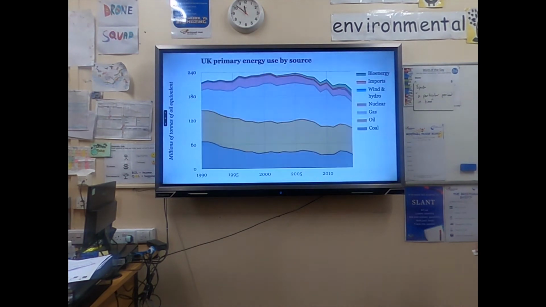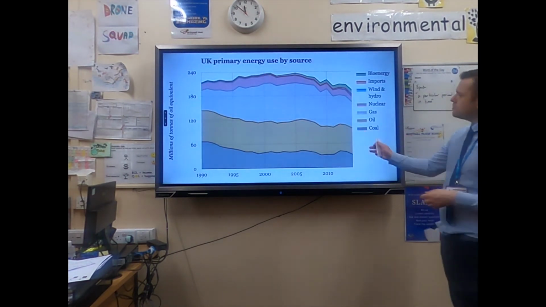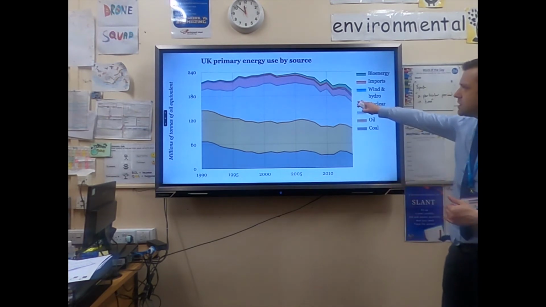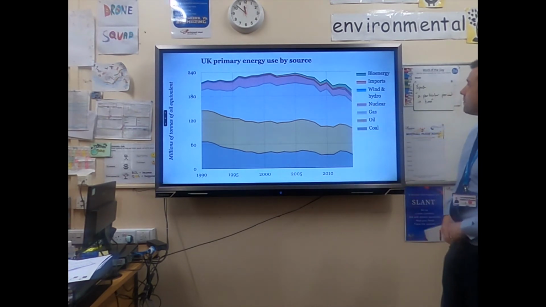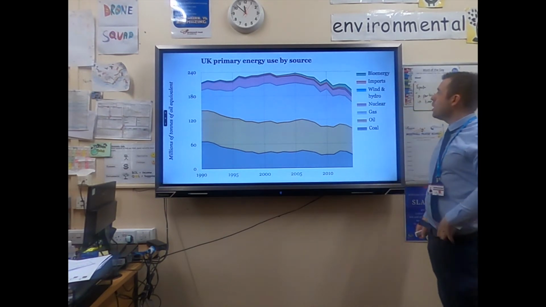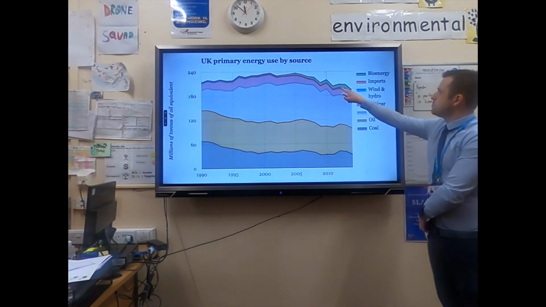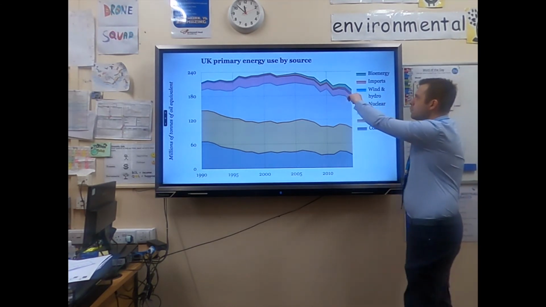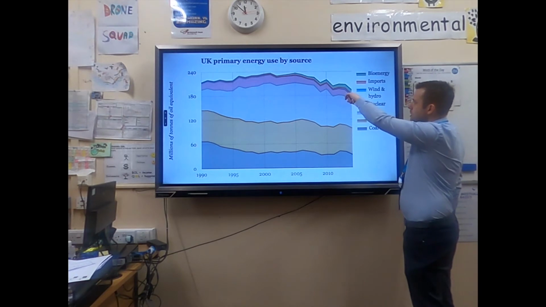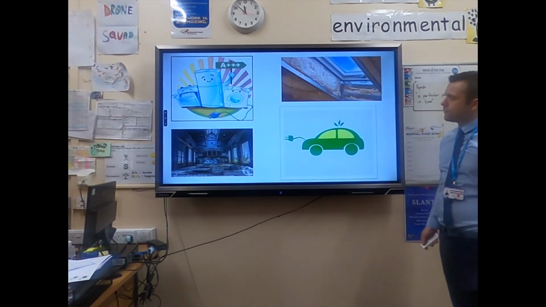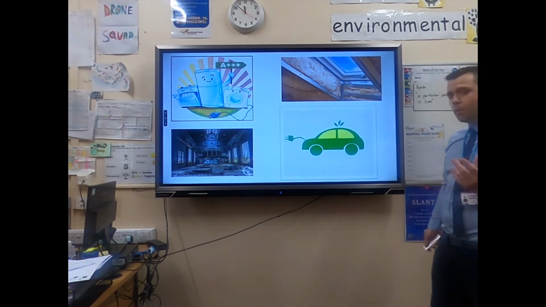Managing energy in the UK. So, as time's gone on, our reliance on fossil fuels has decreased, as you can see by this compound line graph. However, on a positive, we are starting to use more renewable sources, this blue line demonstrates, such as wind and hydro. Nuclear, which is neither fossil fuel nor renewable, also accounts for a decent amount of how much fuel we use and energy we use. But we can reduce it.